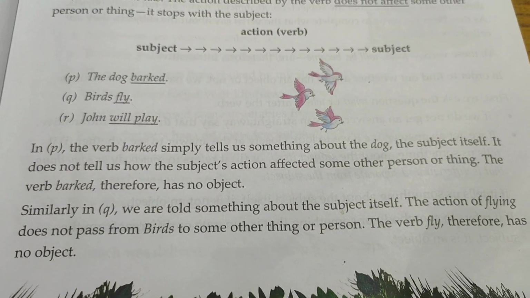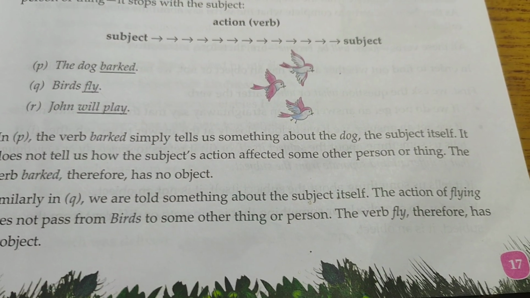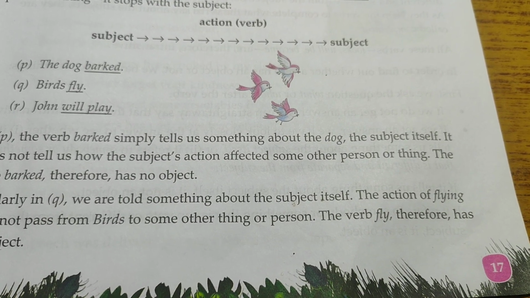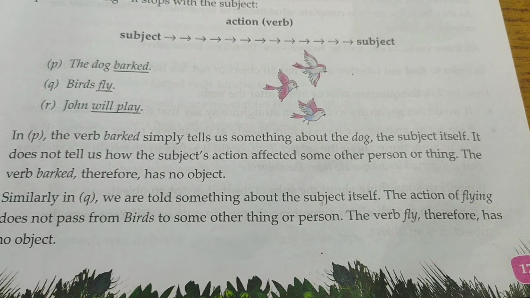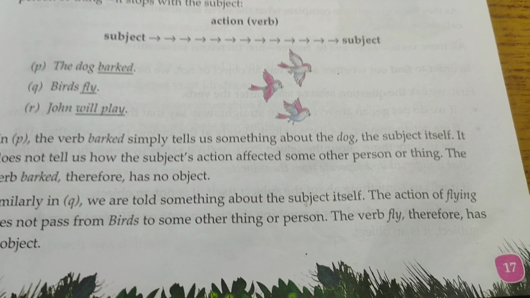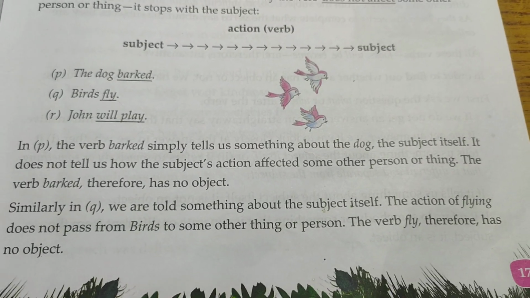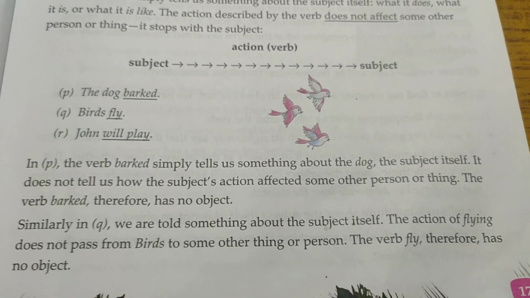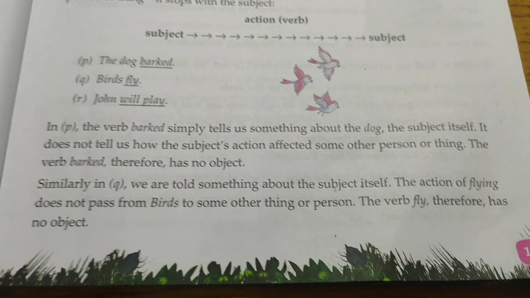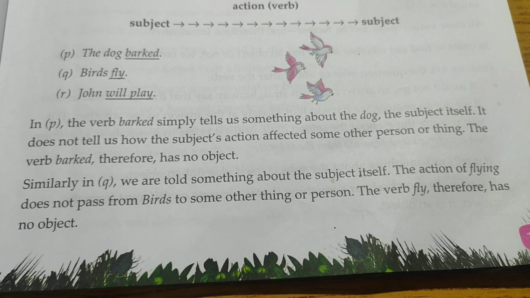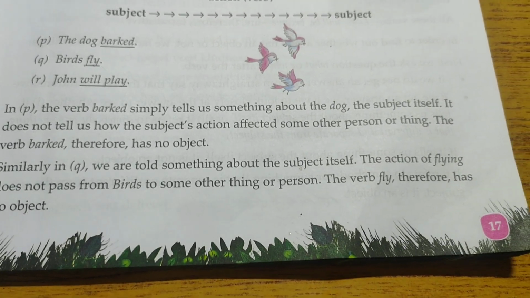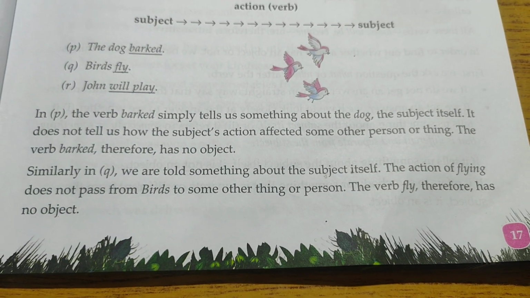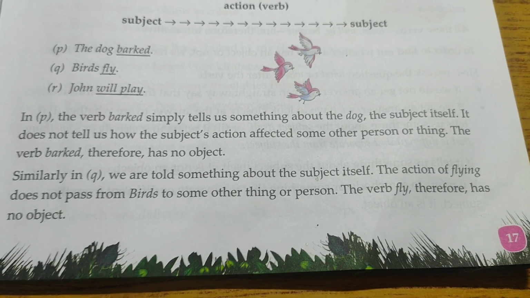In P, the verb bark simply tells us something about the dog, the subject itself. It does not tell us how the subject's action affected another person or thing. The verb bark therefore has no object. The dog just barked, but he barked at whom or did nothing, it doesn't tell us. Similarly in Q, we are told something about the subject itself. The action of flying does not pass from birds to some other thing or person.